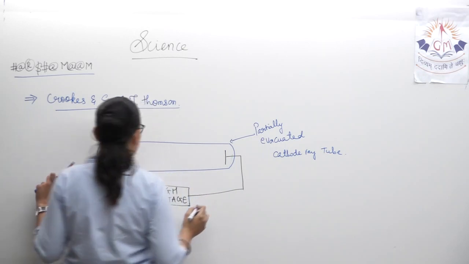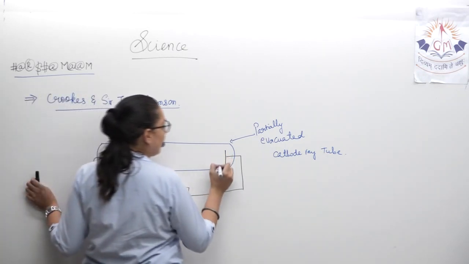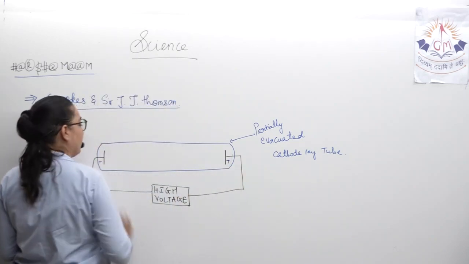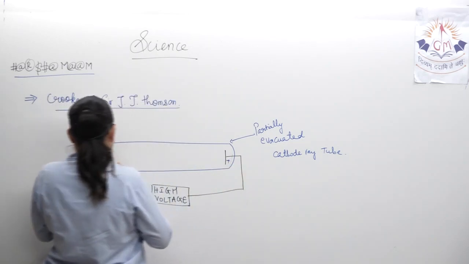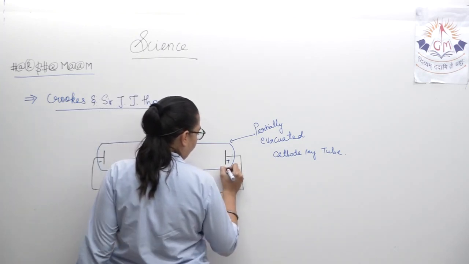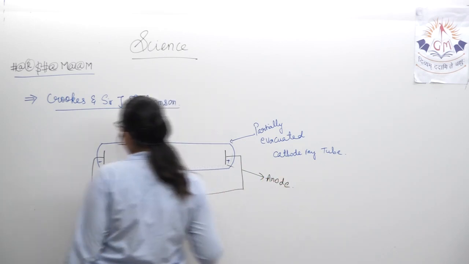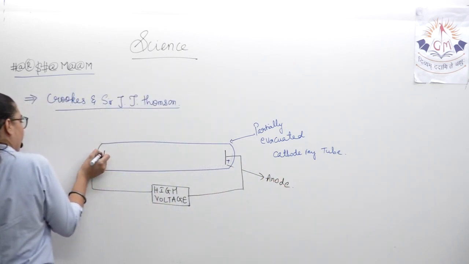Now over here there is one positive terminal and one negative terminal. The positive terminal is called anode, while the negative terminal is called cathode.